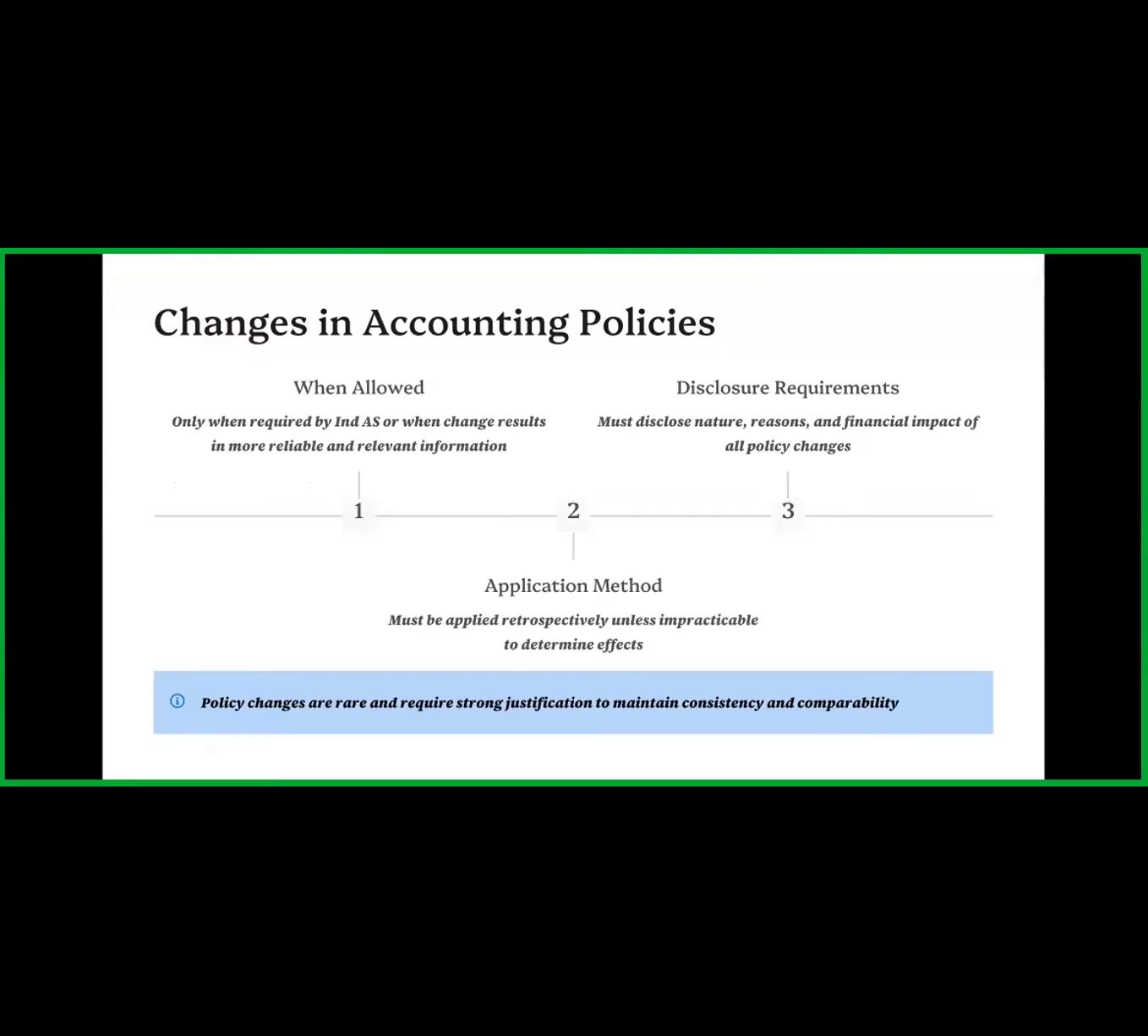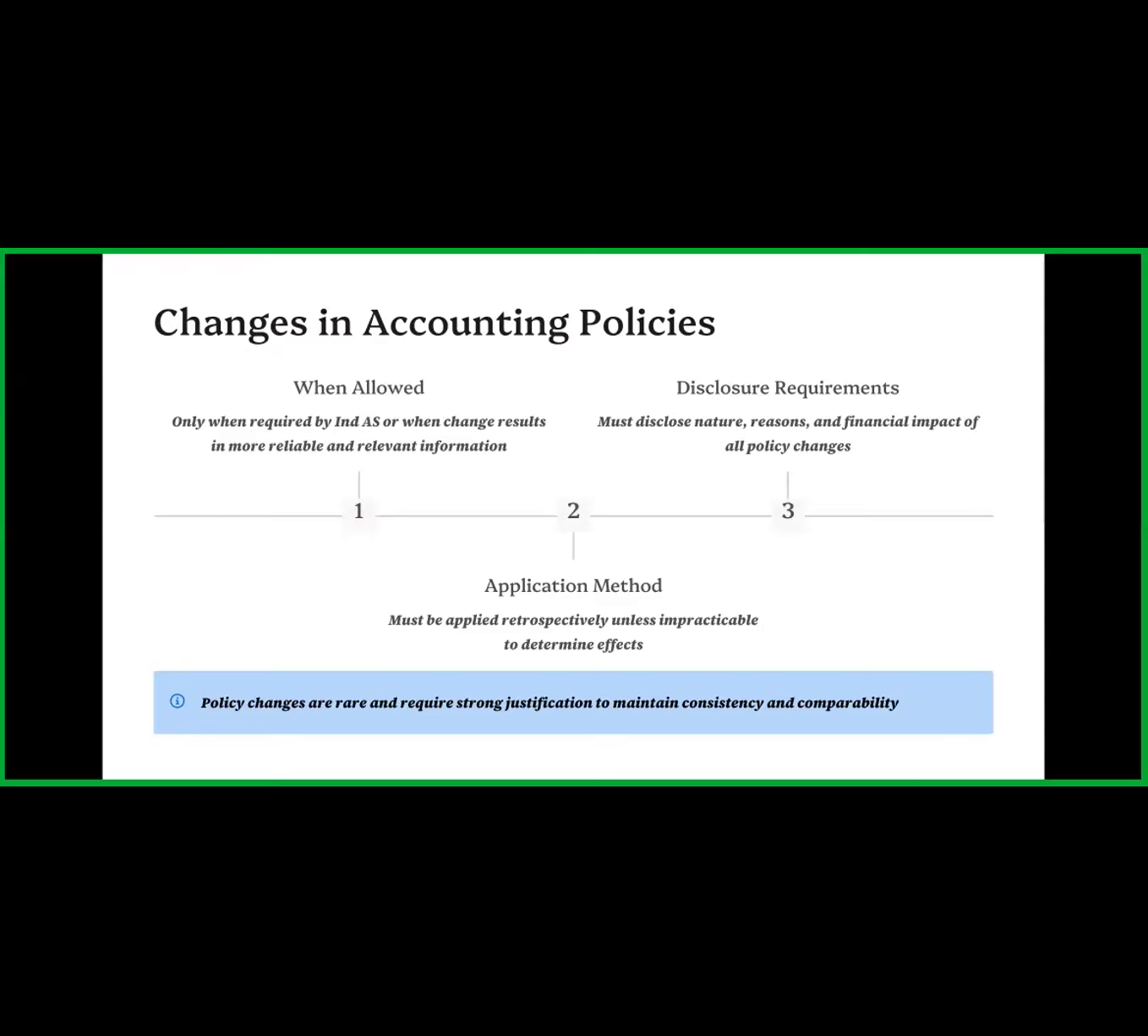Okay, so now the changes in the accounting policies. When allowed? Companies can change accounting policies when the authority approves that change. Only when required by the Indian Accounting Standard, or when the change results in more reliable and relevant information, then and only then do we use the changed policies.